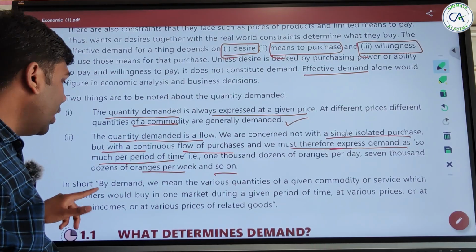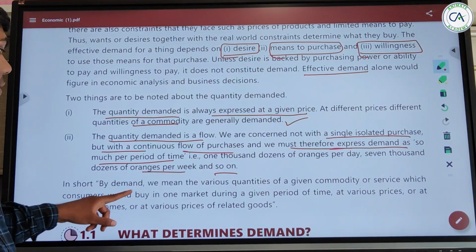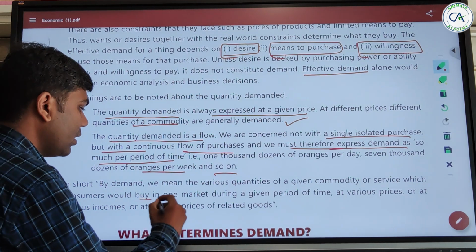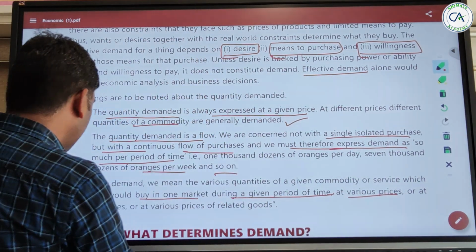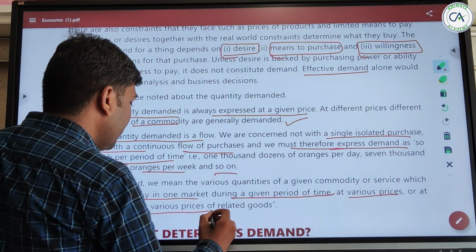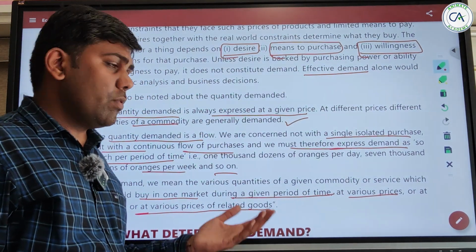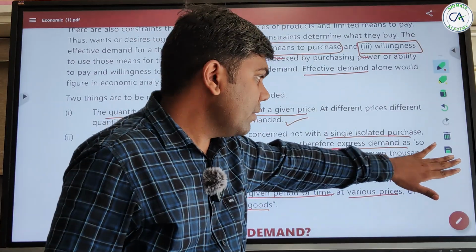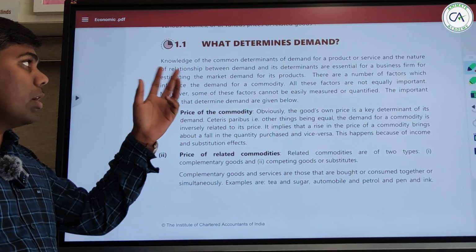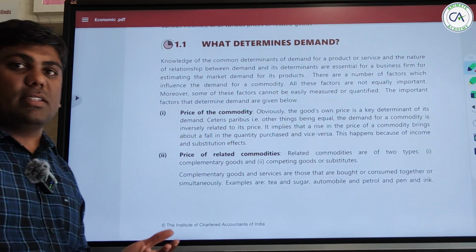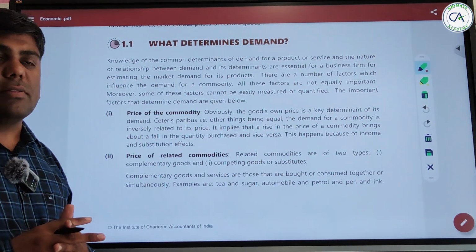Okay, so in short, by demand we mean the various quantities of a given commodity which a consumer would buy in one market during a given period of time at various prices, or at various incomes, or at various prices of related goods. So we will understand what it means. Let's go further. Let's come to our next topic: what determines demand. So what are the factors which are determining the demand?